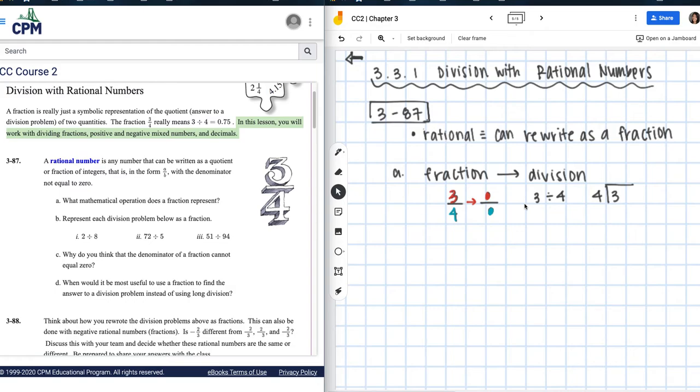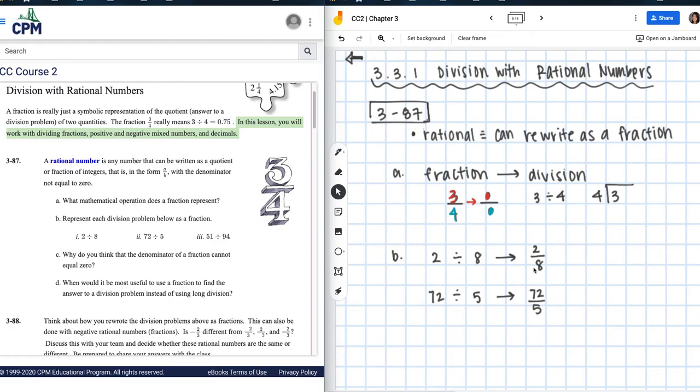Okay, so B, right? We're going to go ahead and rewrite this. It says represent each division problem below as a fraction. So if I take the first one, this is 2 divided by 8. I'm going to rewrite this as 2/8. For the second one, this is 72 divided by 5, and I'm going to rewrite it as 72/5. Notice that no matter what, the first number right here is going into the numerator on top. The second number right here is going into the denominator on the bottom.